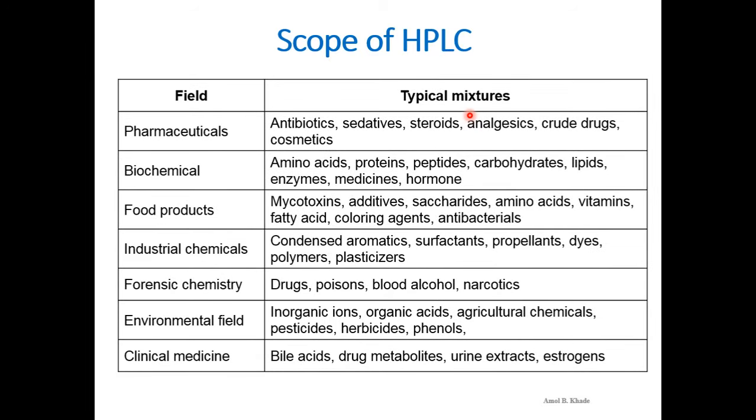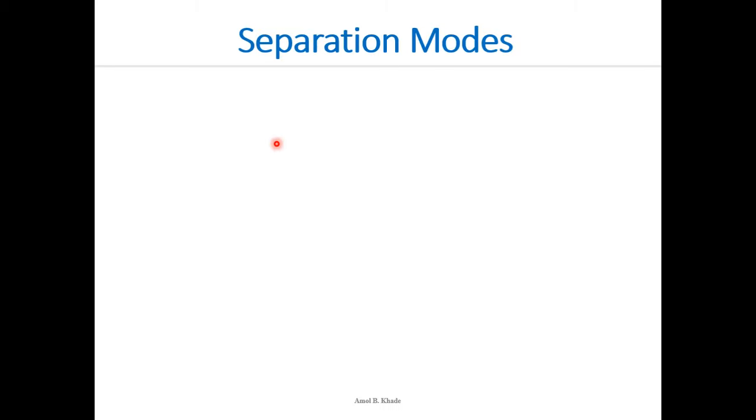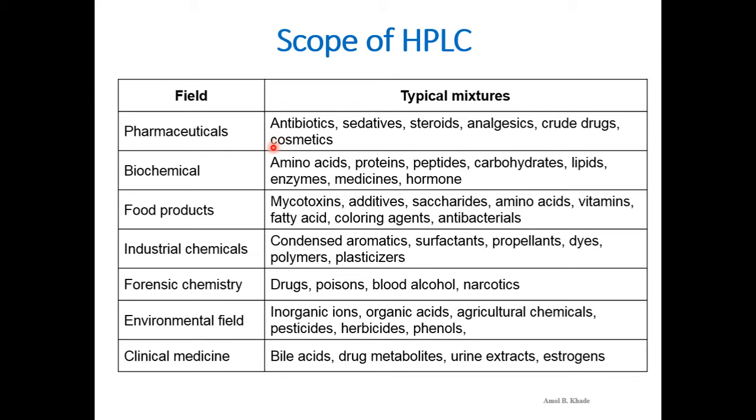And if I consider the scope of LC, it is absolutely beyond our discussion here. You can name a particular field where HPLC can be applied. It can be used in biochemical, then food products, then industrial chemical industries, and even forensic chemistry, or the forensic field.